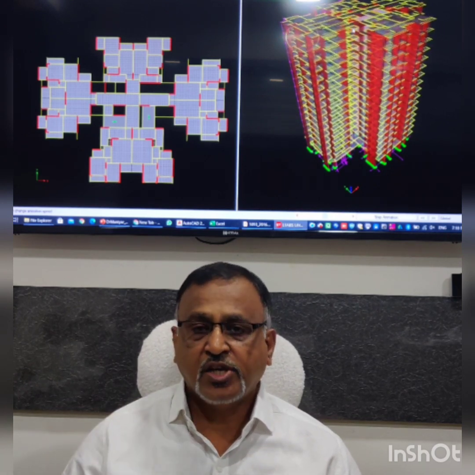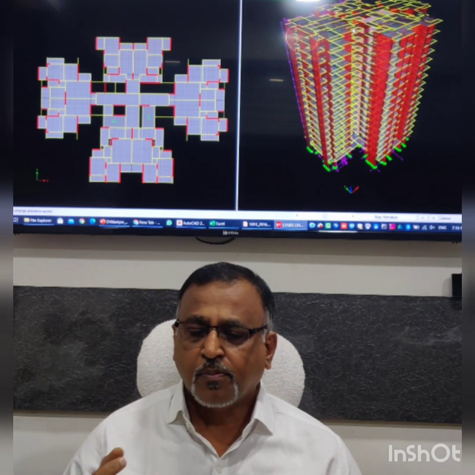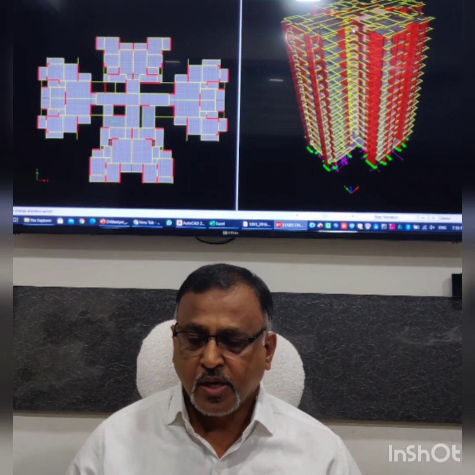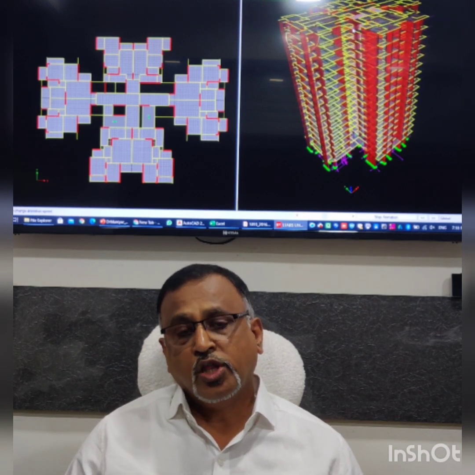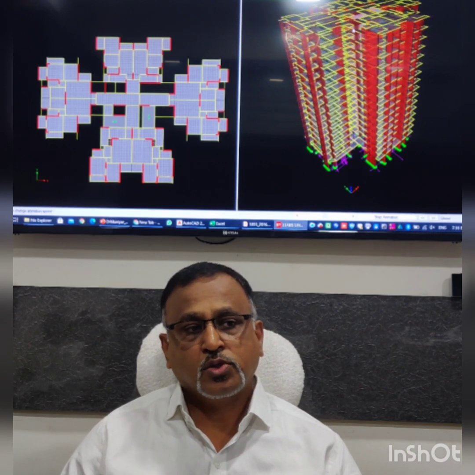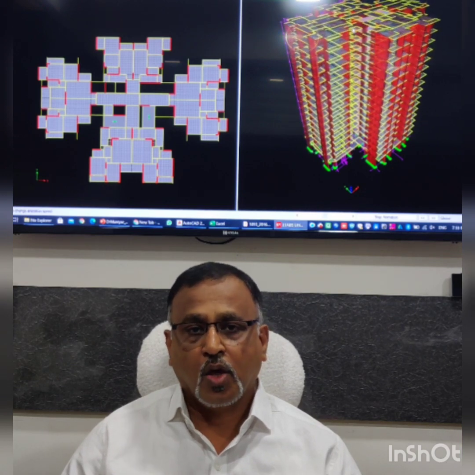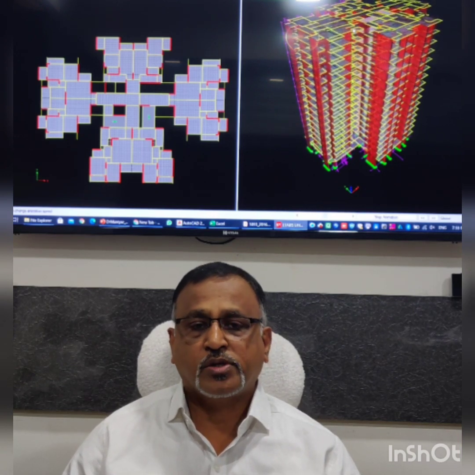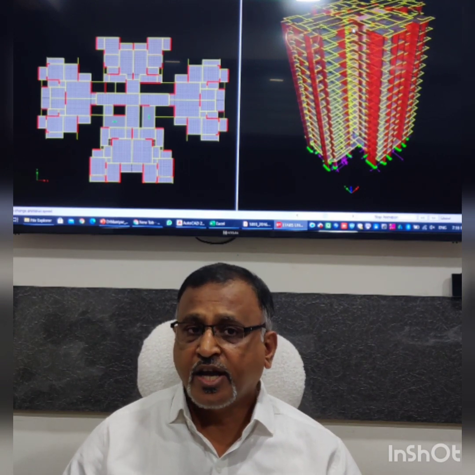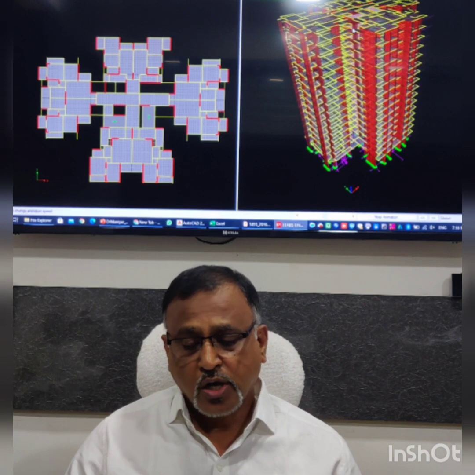This is a translational mode. You can see a very small amount of torsional coupling, but practically it is small. In today's tutorial, our topic is to calculate the fundamental translational time period of this type of multi-story tower, shear wall building, using the formula given in IS 1893-2016. So let us go to the code clause.